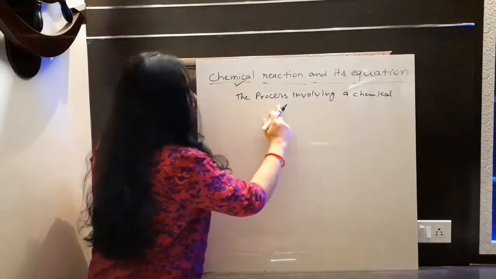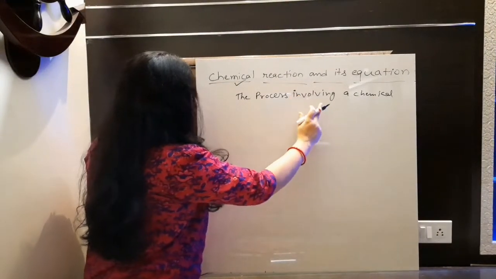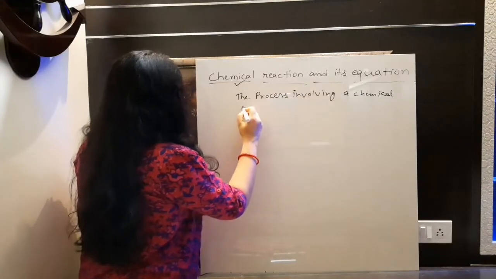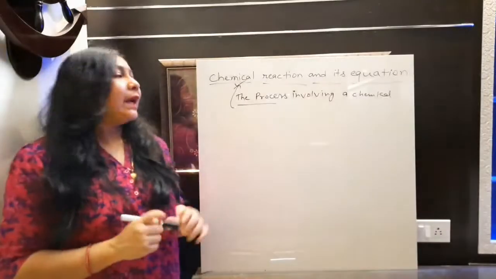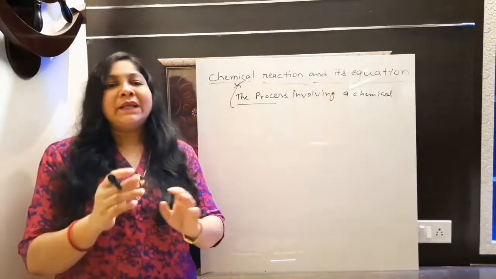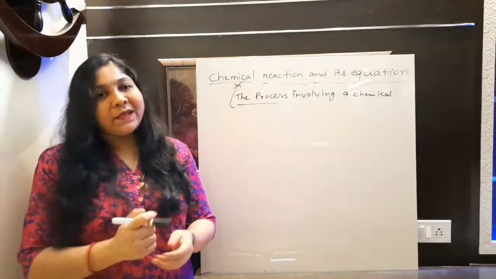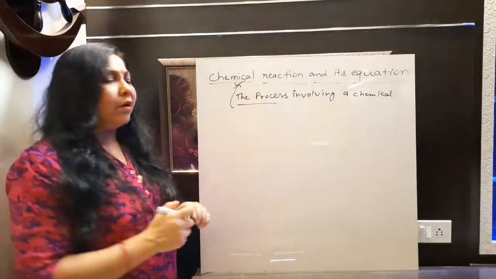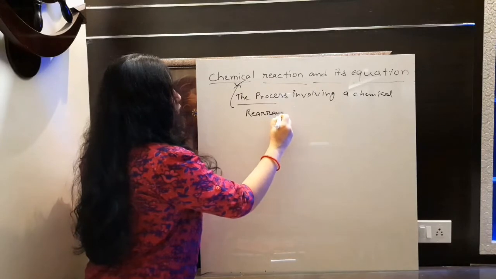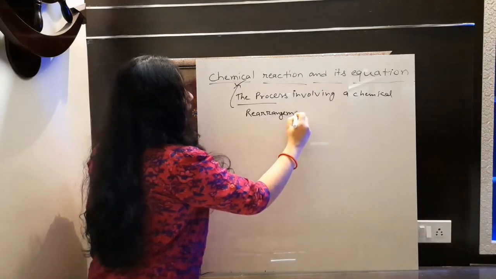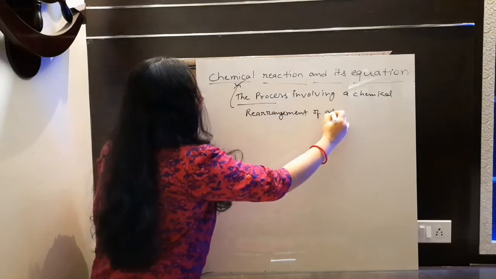This process involving a chemical change is what we define as a chemical reaction. But what exactly happens so that its properties change? It is only because of the rearrangement of atoms.